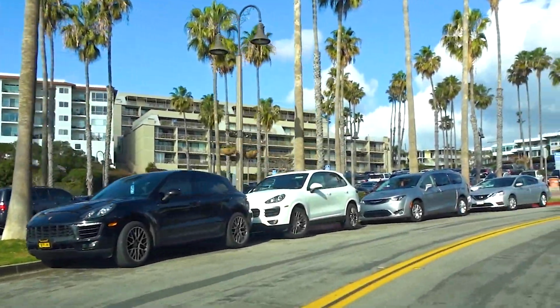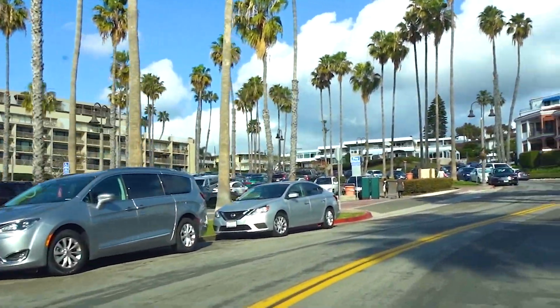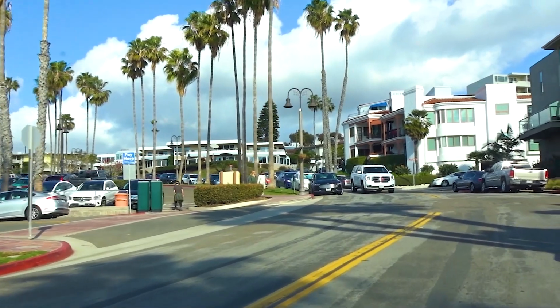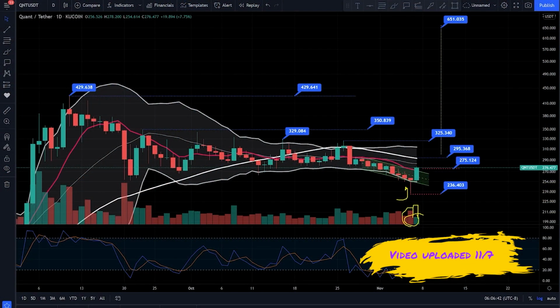Let's take a look at Quant. Last time we looked at Quant was on November the 7th. Here is a recap. Looking at the stochastic oscillator, when Quant was trending downward, it was entering way oversold territory. And then last night, when the buyer stepped in, we saw this crossover where this blue signal line now crossed over and is leading the red line, and the gap is getting wider. So this is a very bullish sign.